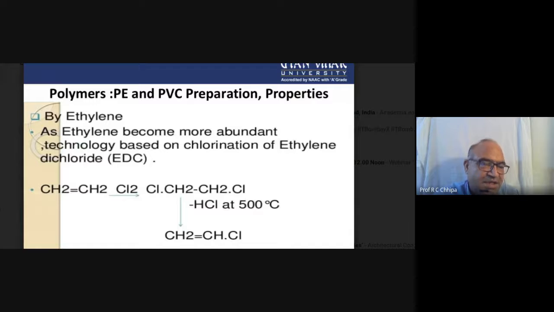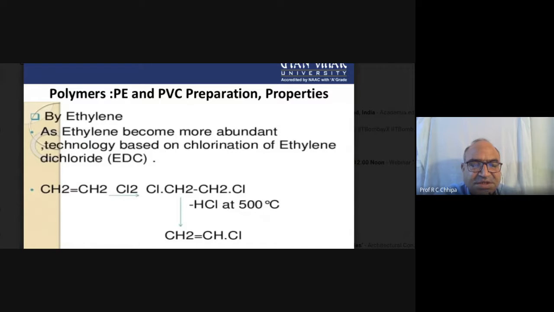So ethylene dichloride, what is this? When ethylene reacts with chlorine, an addition reaction occurs, as we have already discussed in the reaction mechanism.